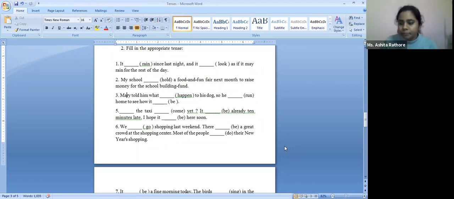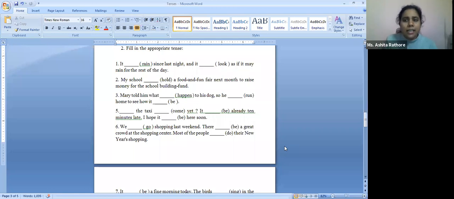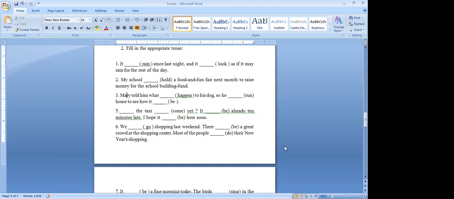But then all the tenses are the same, and we are talking about a sequence. Past of the past. Mary told him what has happened to his dog, so he ran home to see how it has been.